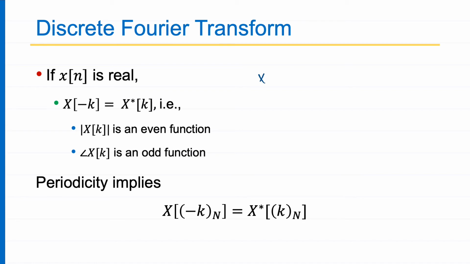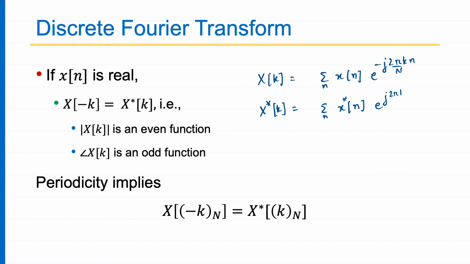Okay, now a small derivation. Can I derive this property? Actually, all these properties can be derived from the basic equation which you have learned. So you have learned X[k] is the summation over all small n of x[n] e to the power minus j 2 pi k n by capital N. This is my X[k]. Now I want to derive this property. What is X of minus k? Is it equal to X star of k? Okay, take X star of k, no problem. And what you get is, I just take a star on both the sides. So x[n] becomes x star of n, and the exponential of minus j becomes the exponential of plus j.